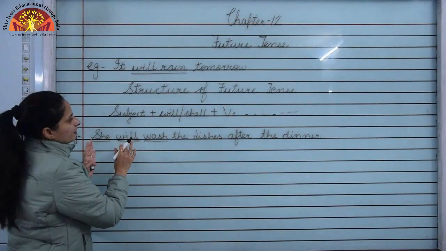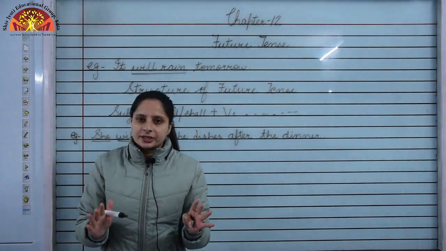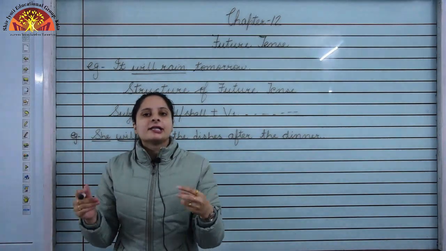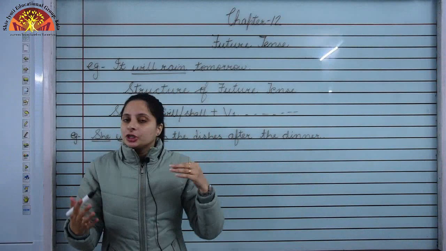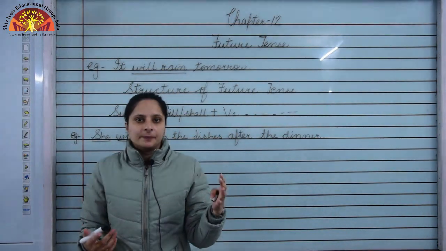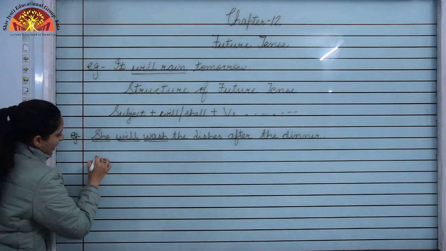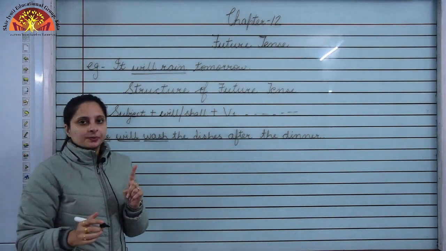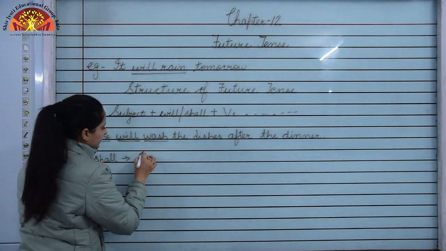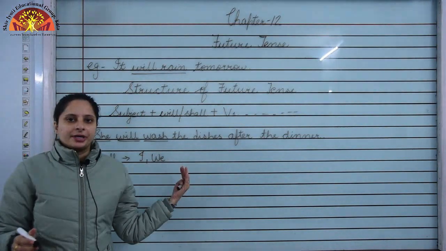We use will or shall in future tense, but nowadays in modern English the use of will is more common rather than the use of shall. The use of shall is very rare. Just for your knowledge, I'll tell you, we use shall with the first person pronoun. You must have learned, that is I and we. But it is also very rare nowadays, okay?